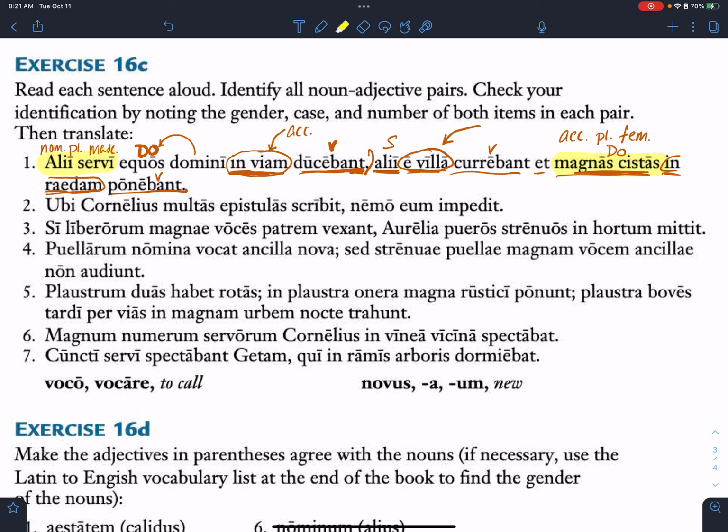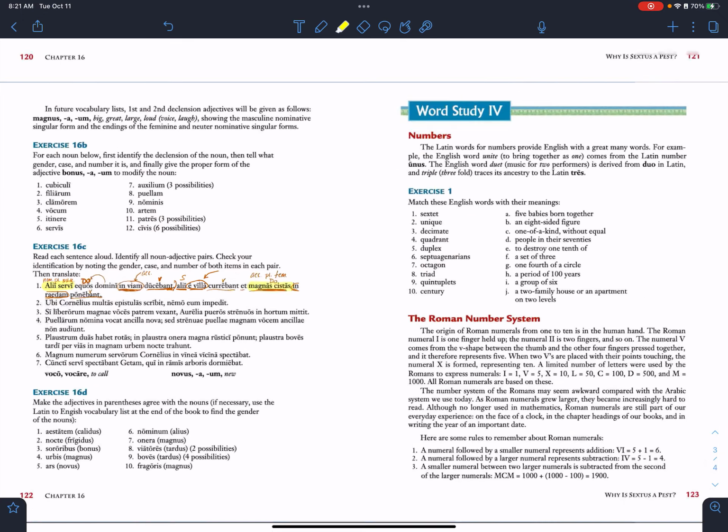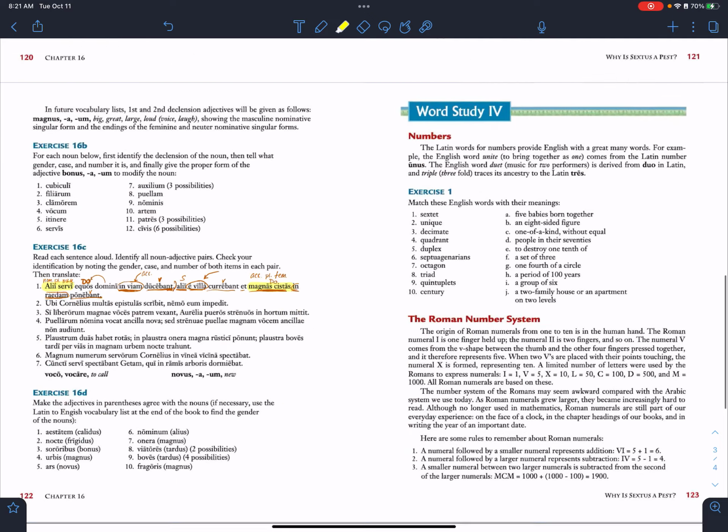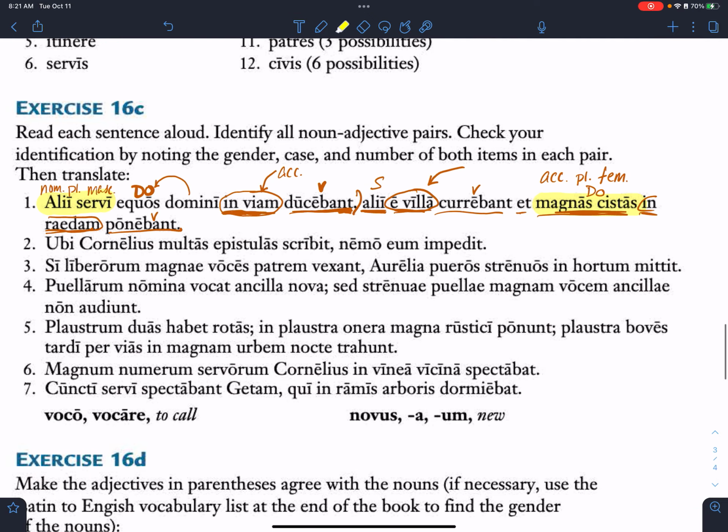Do you guys remember how finding the noun adjective pairs was? Was it difficult for some? Are we getting used to it a little bit? Yeah, what's up? Is it putting the chest into the carriage or is it in the carriage? Well, let's think about that. That's a good question. To answer that, we need to look at the case of raidam. It's a first declension noun, raida, raidai. So let's think of our first declension endings. What case is that?